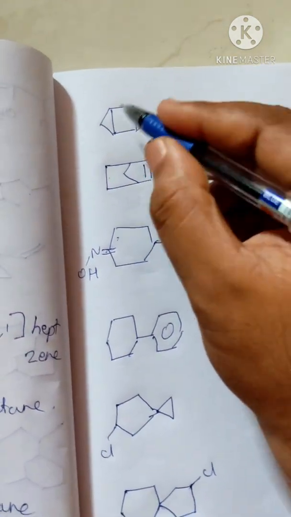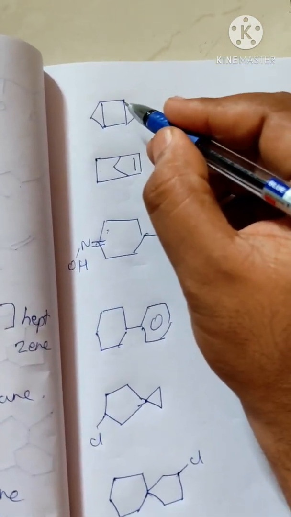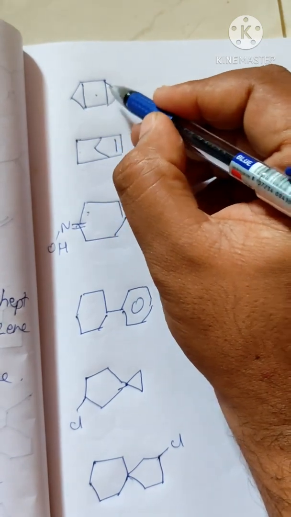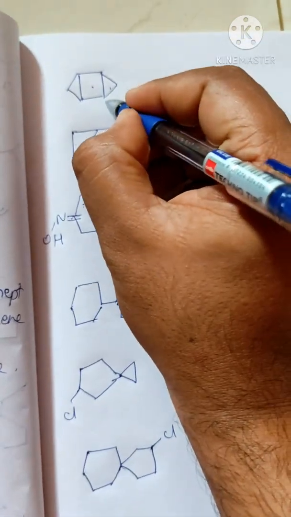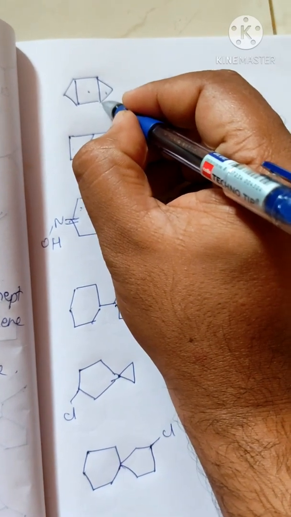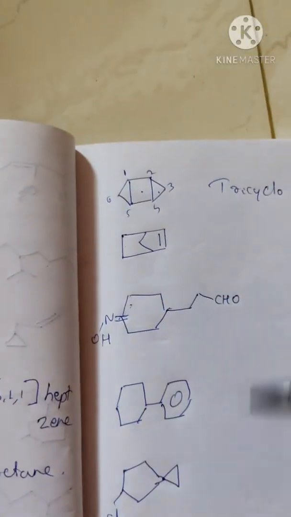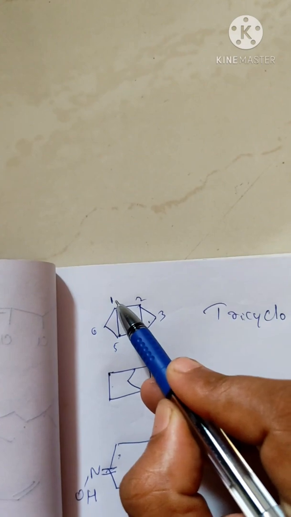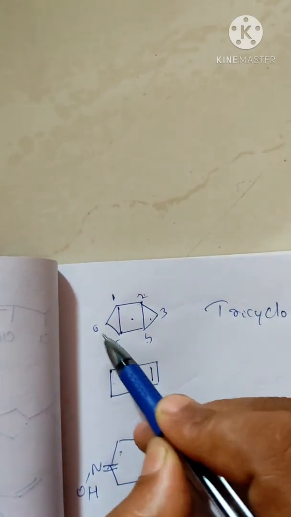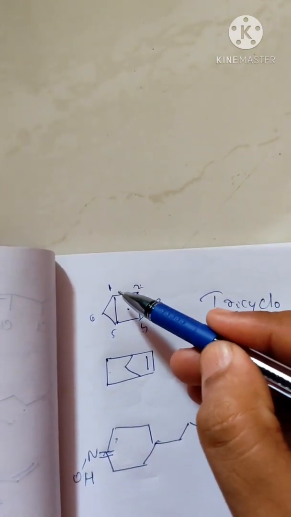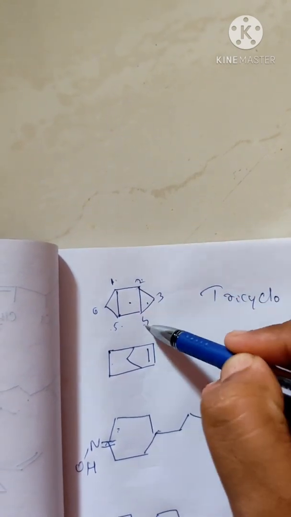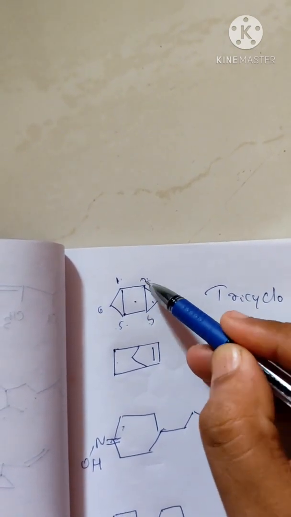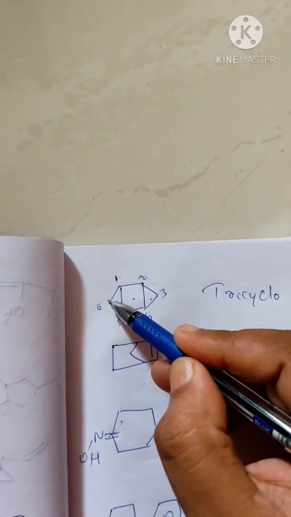Let us see this compound. What is the nature of this compound? If you see in this compound, we have 1 2 3, tricyclo. So there is no confusion over the tricyclo. Then we have to name it in such a way that the nomenclature works. Let us see here. The counting we have to start from here, 1 2 3 4 5 6. If you are seeing here, you can see there is 0 0. 0 is between 1 and 5, and 0 is between 2 and 3, and we can see there is a 3 carbon atom chain and a 1 carbon atom chain.